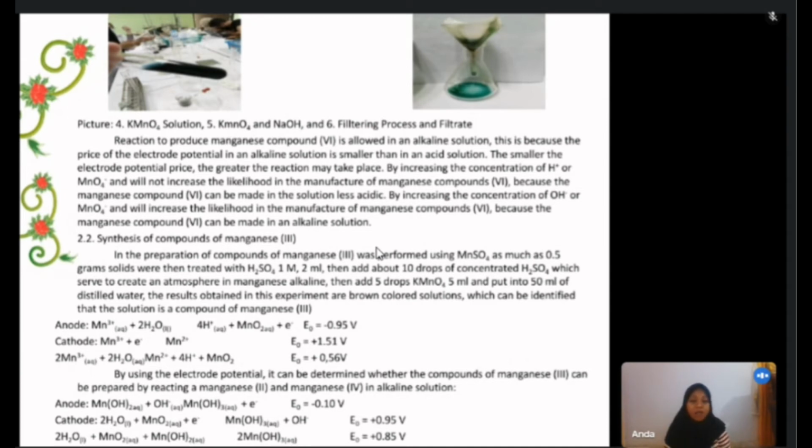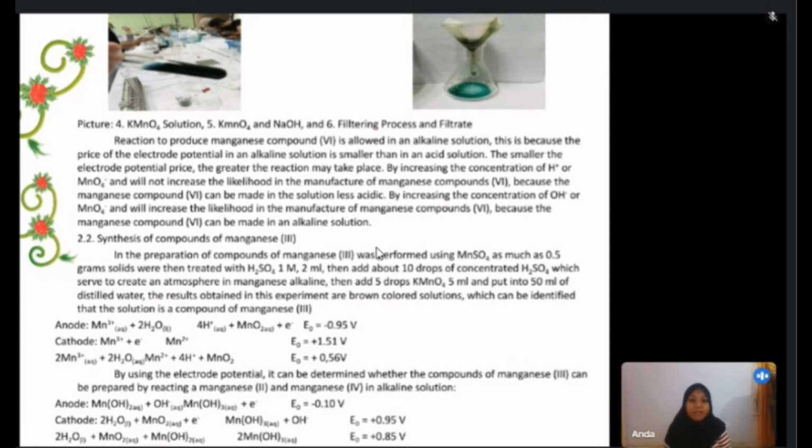By increasing the concentration of H+ or MnO4-, it will not increase the likelihood of the formation of manganese compound 6, because manganese compound 6 cannot be made in acidic solution. By increasing the concentration of OH- or MnO4-, it will increase the likelihood of the formation of manganese compound 6, because manganese compound 6 can be made in alkaline solution.